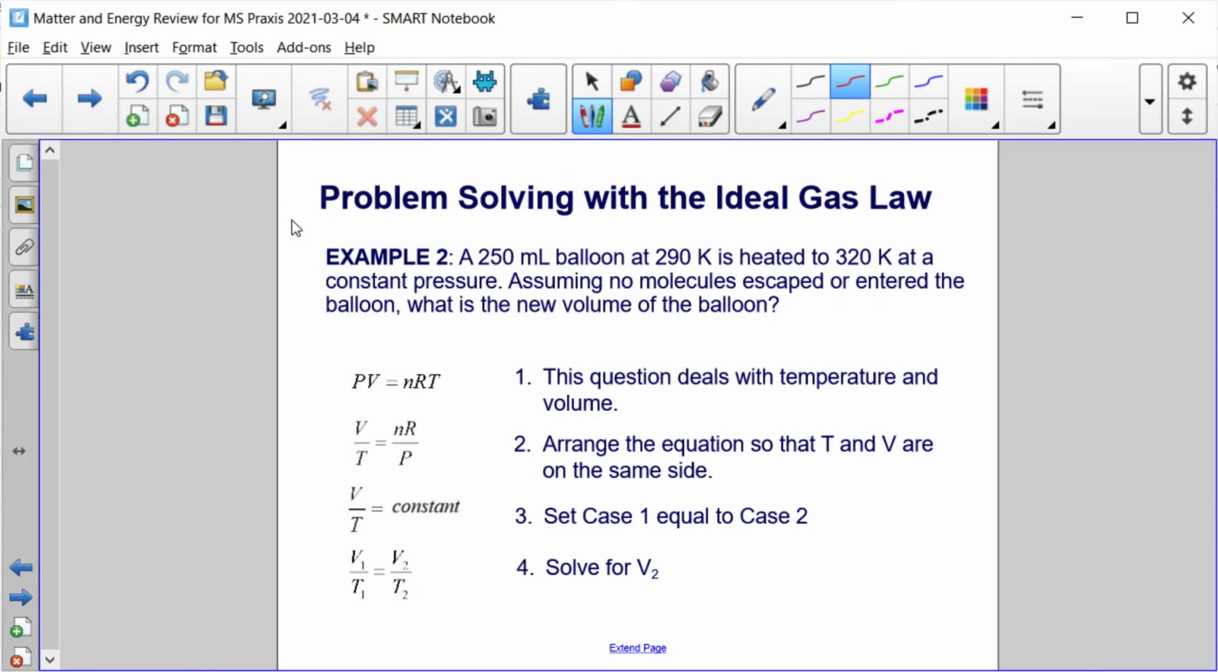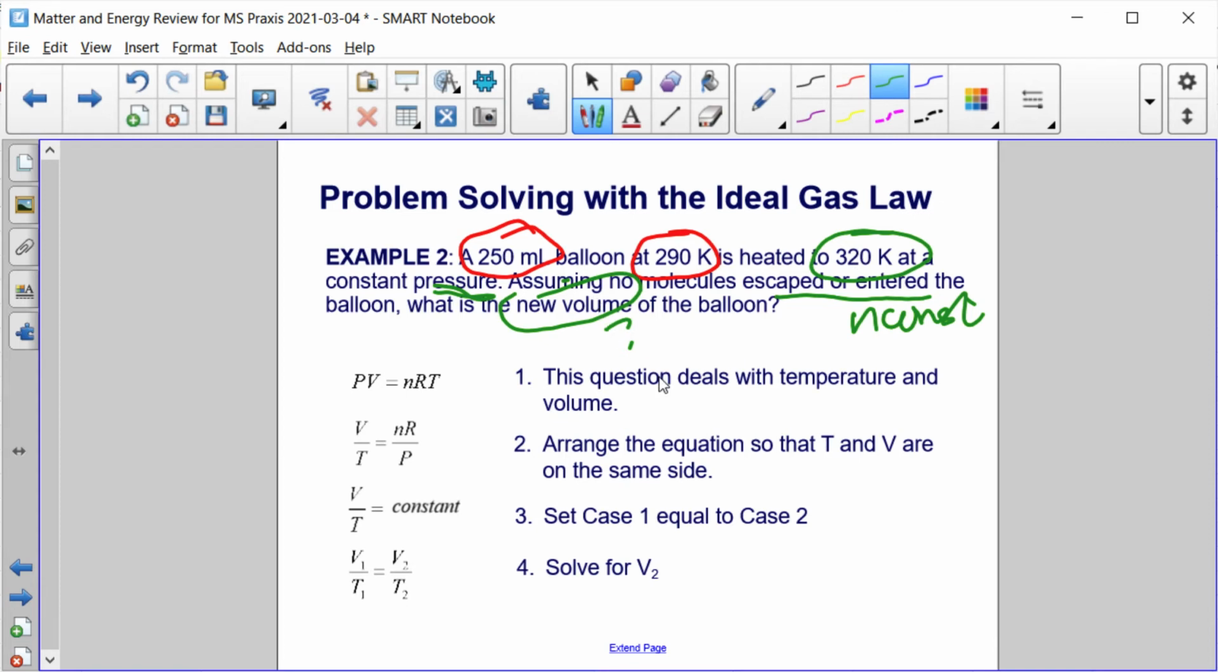Example 2. A 250 milliliter balloon at 290 Kelvin. So we have a volume and a temperature, is heated up to 320 Kelvin at constant pressure, assuming no molecules escaped or entered, so that means n is constant. What is the new volume of the balloon? So, we are dealing in this question with temperature and volume. We have a starting temperature and volume, we have an ending temperature, and we're looking for the ending volume.